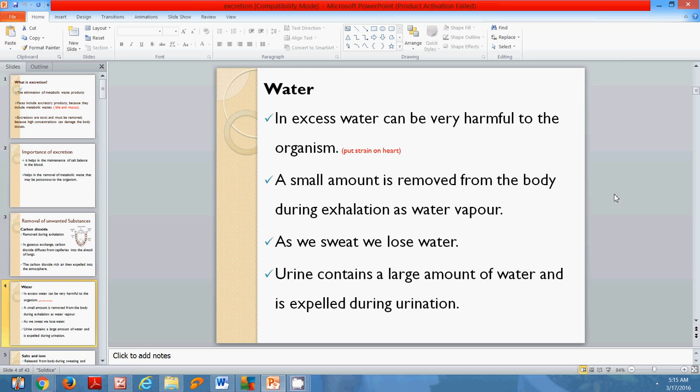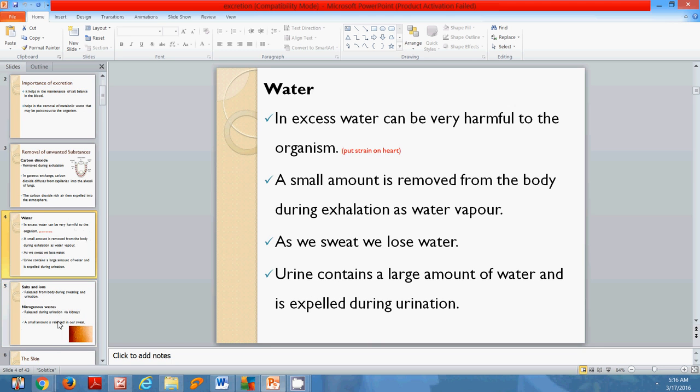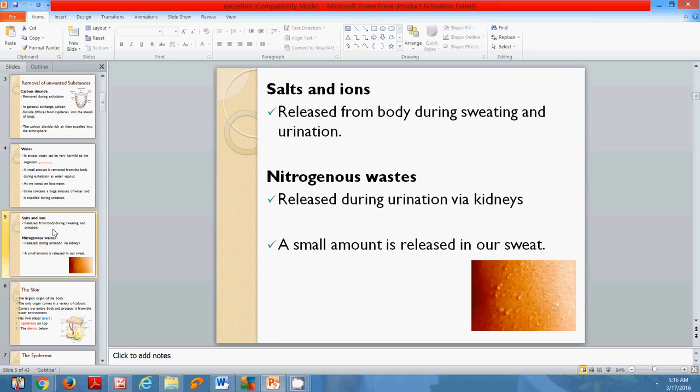As we sweat, we also lose water, because whenever you sweat, you lose some amount of water. Urine contains a large amount of water and is expelled during urination. So those are some of the ways in which the human body loses water. Salts and iron are released from the body during sweating and urination.